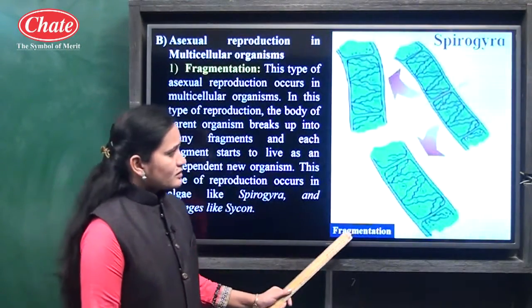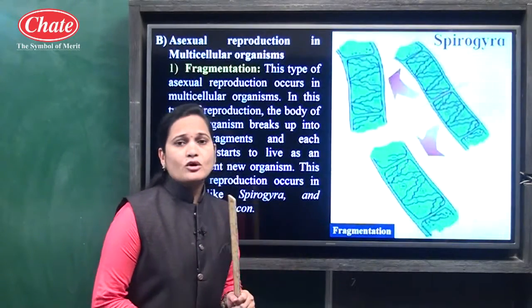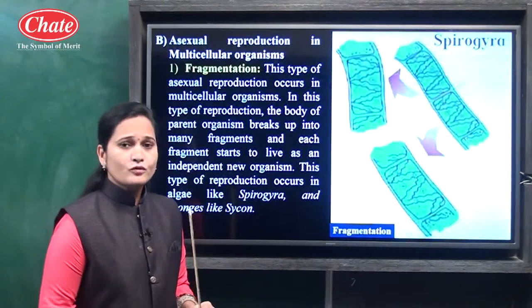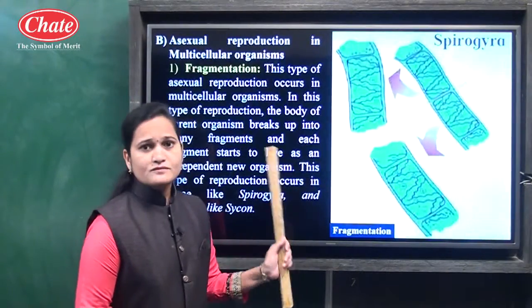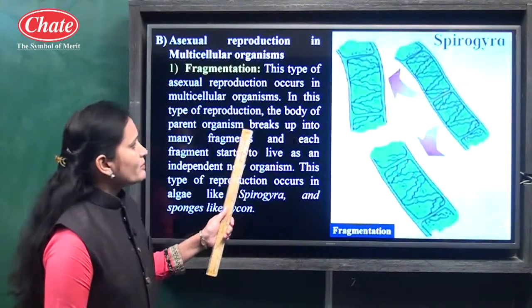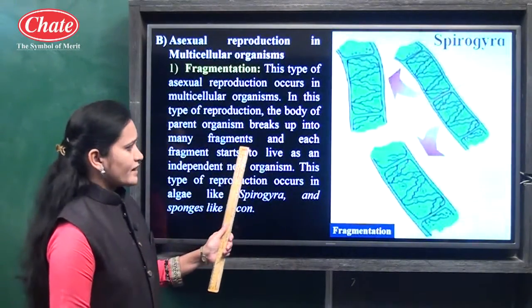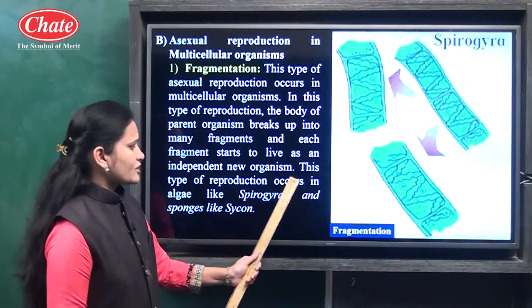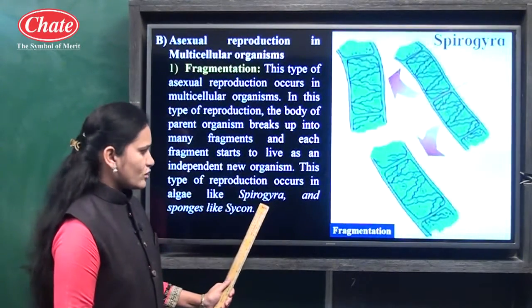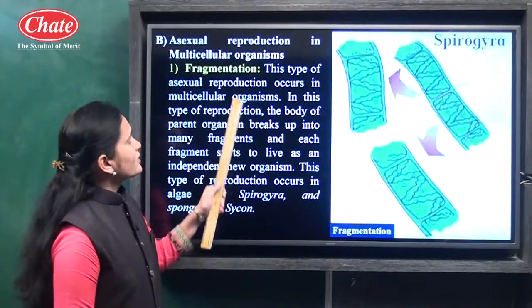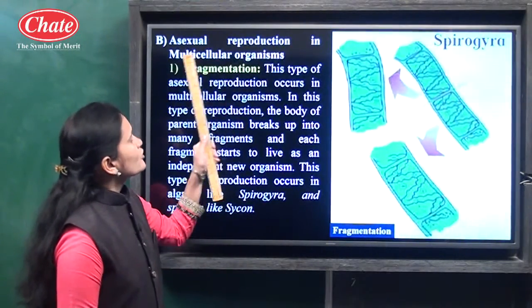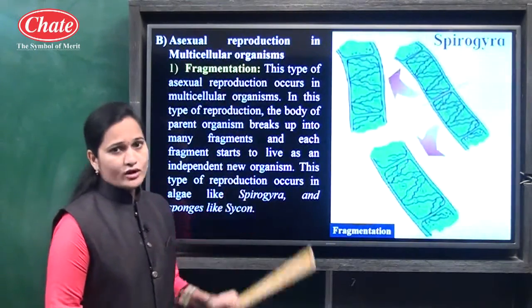When Spirogyra gets a large amount of food or water, it grows fast and starts to break up into many fragments. This type of reproduction occurs in algae like Spirogyra and sponges like Sycon. So this is the first method in asexual reproduction in multicellular organisms.